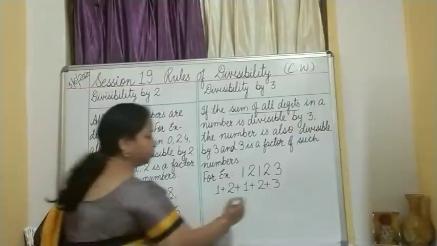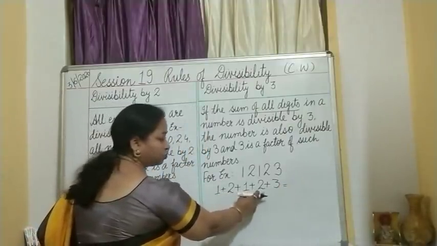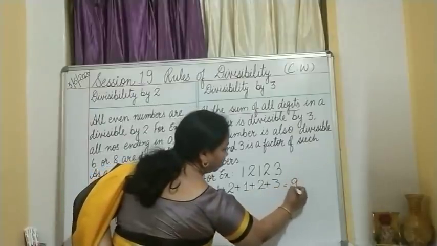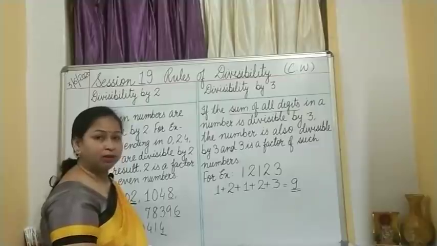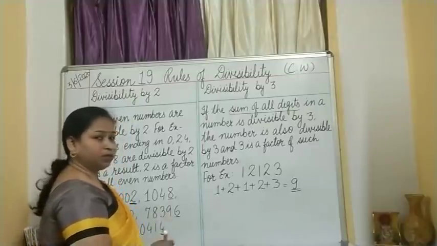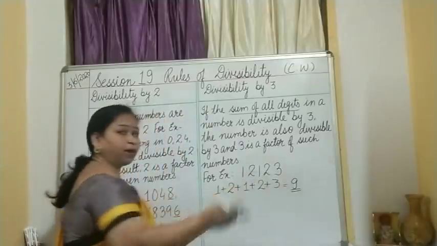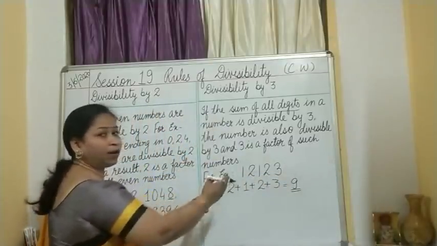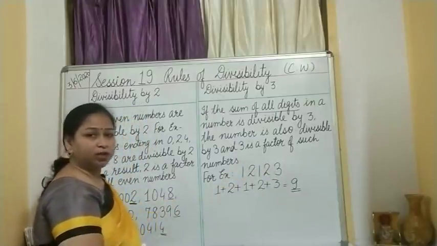Add them up: 1 plus 2 is 3, plus 1 is 4, plus 2 is 6, plus 3 is 9. Now tell me whether 9 appears in the table of 3. Yes, 3 threes are 9. That means without actual division, by observing the rule, I can say the number is divisible by 3. Isn't it very interesting?